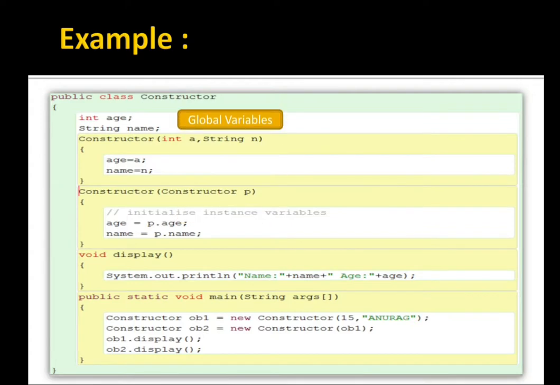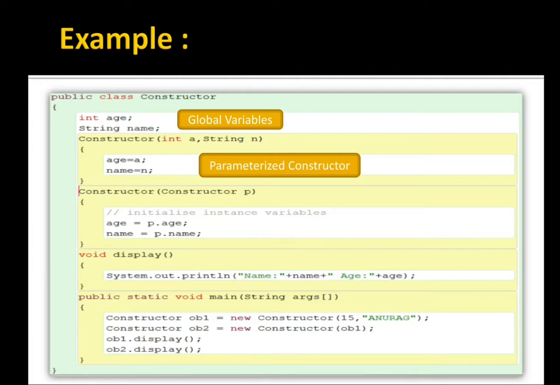And these are the global variables. And next one is a parameterized constructor in front of you all. Constructor int a, string n. It is going to receive two values from the user, that is a and n, and we are going to store those values to age and n.